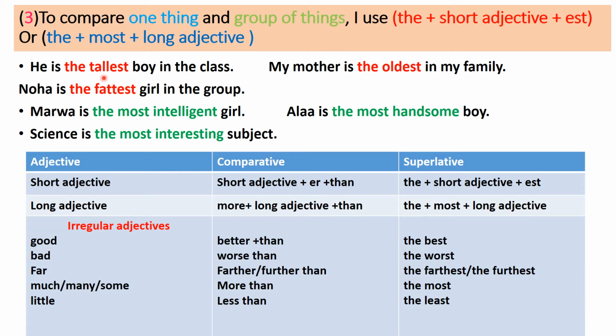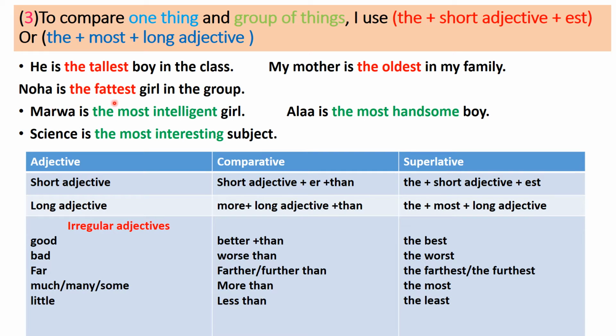Tall is a short adjective. So I put the before it, then I add est. My mother is the oldest in my family. So I compare between my mom and all members of my family. I put the, then the adjective old, then est: the oldest.